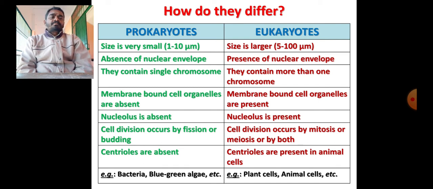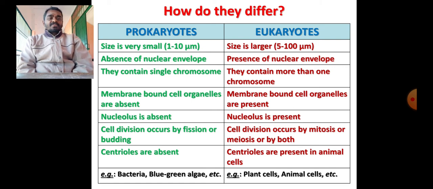I have shown you that pink colored structure, which is called a chromosome, and the same thing is found in complex form in eukaryotes. Then membrane bound cell organelles are absolutely absent in prokaryotes, and in eukaryotes they are present. And the nucleolus, a special structure present within the nucleus, is absent in prokaryotes and present in eukaryotes.